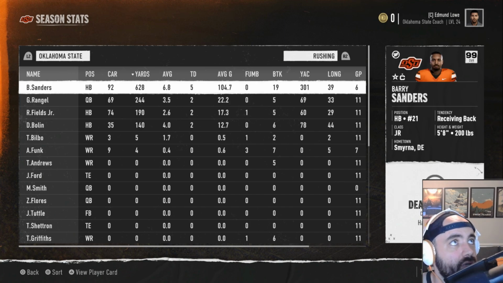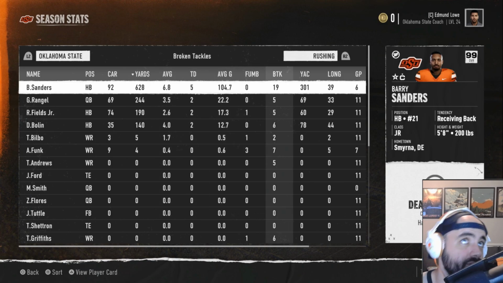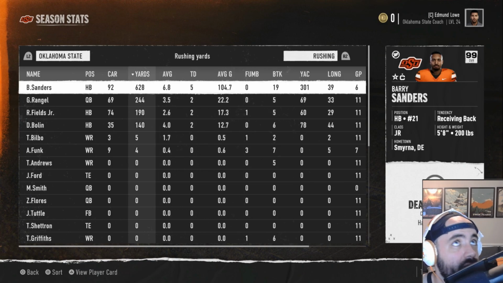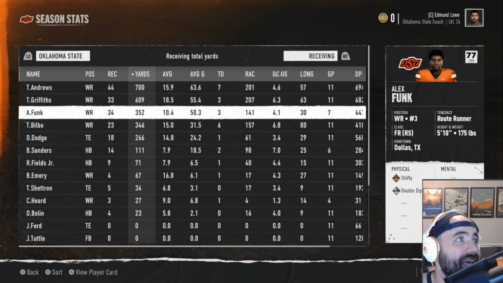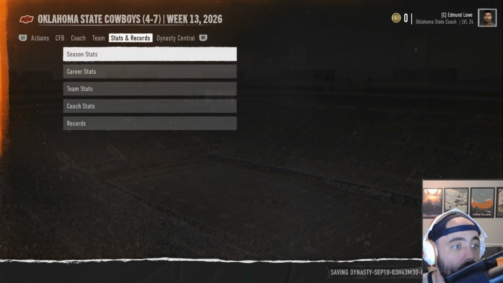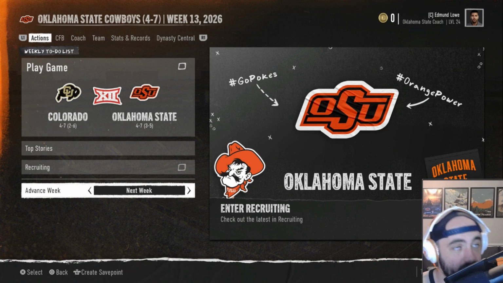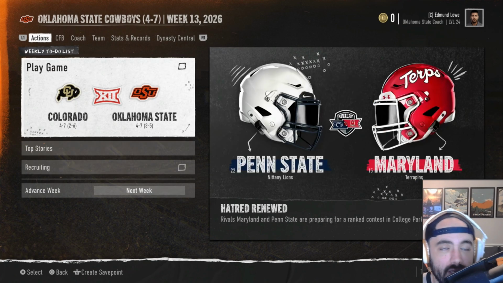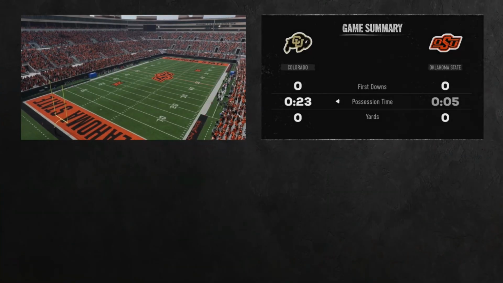All right, I've gone ahead and simmed forward toward the end of the season. We're in our last game yet again against Colorado, and Barry Sanders is back in the lineup. He's rushed for 600 yards, 5 touchdowns, 100 yards a game. So he's doing very well when he's healthy. The problem is he just cannot stay on the field. But hopefully we'll get one more season with him. We'll get at least one more game with him, right? So let's jump in and see how he does here against Colorado. All right, here we go.